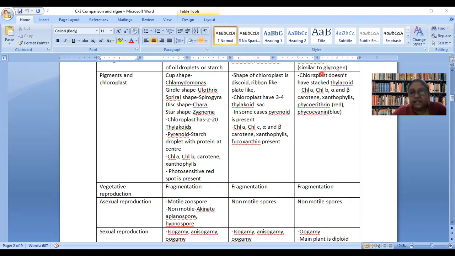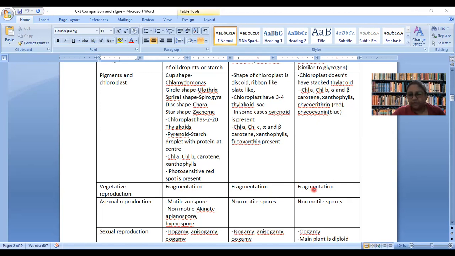Okay. In red algae, it is very strange that chloroplasts do not have stacked thylakoids. We always think that inside the chloroplast thylakoids will be stacked and we will have grana. But it's not the case. In their case, it is scattered. And these are the pigments. I wish to talk about these two pigments which are unique to red algae, that is phycoerythrin and phycocyanin. They are red and blue in color, which is giving them this special color of Rhodophyceae.